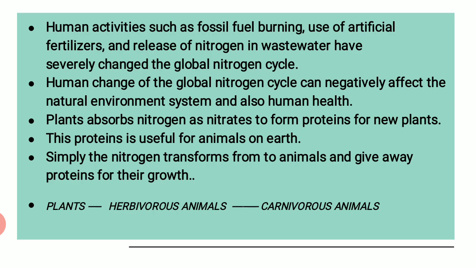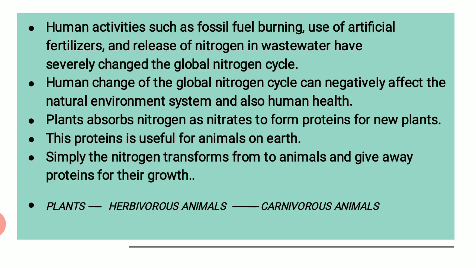This is the simplest way how the nitrogen gets transformed from atmosphere, coming back to soil. From soil it is entering the plants. Through plants it is entering the animals or maybe human beings. In human beings it is getting digested. After it is getting digested, the proteins are being consumed by the body, and the rest of the nitrogen is released through the waste or excreta, or it is expelled out of the body of the organisms. Maybe even after the death of the organism or maybe animals, again the nitrogen is getting released. When it is getting released, it mixes with the soil.